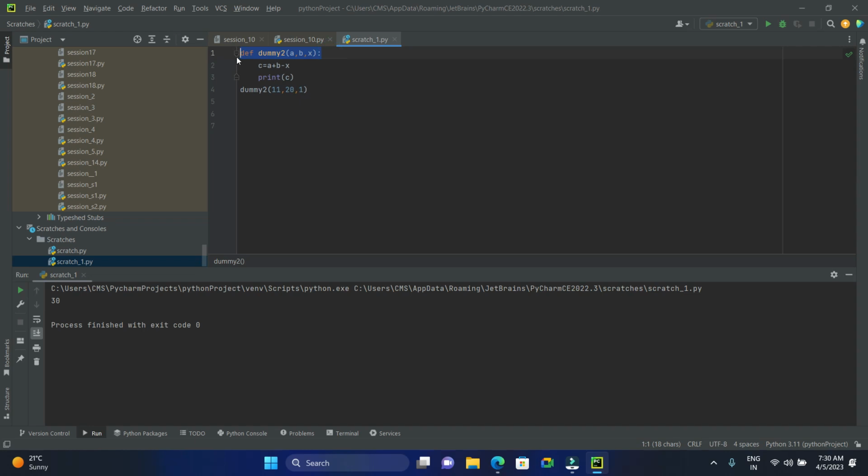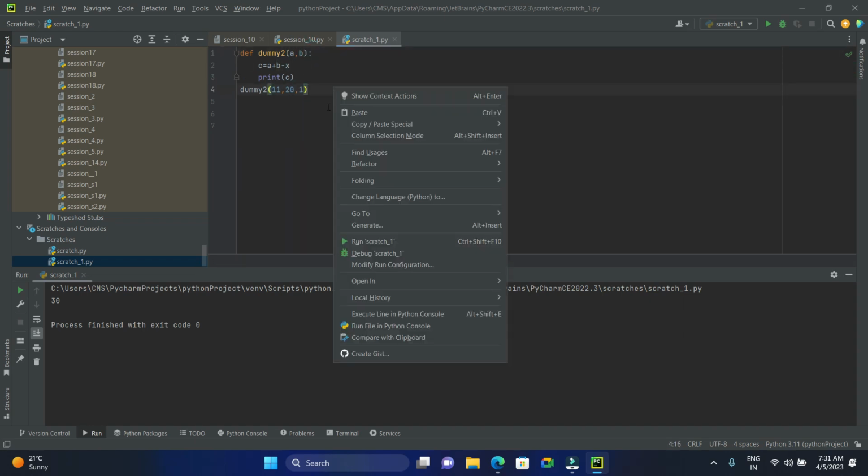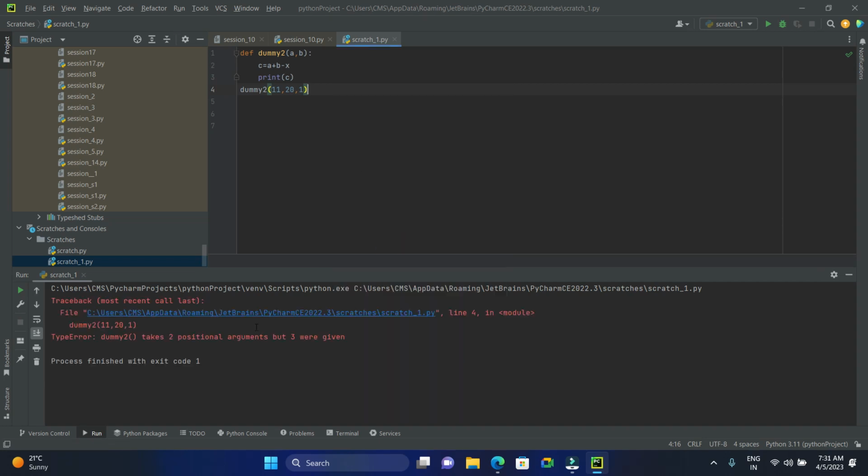You must send, see, if I am defining 2 arguments here, but I am trying to call with 3 arguments. Here I have defined 2 arguments, but here I am trying to assign another value to another variable. So that is another argument parameter, but it wasn't there, so it won't get executed. So you must give the value, or you can go with y here. Let's say now I have given y, but it says there is no x value defined because we have given y as the parameter.